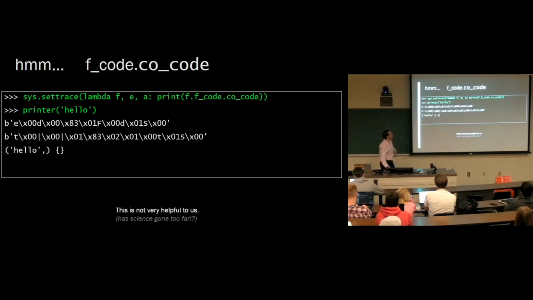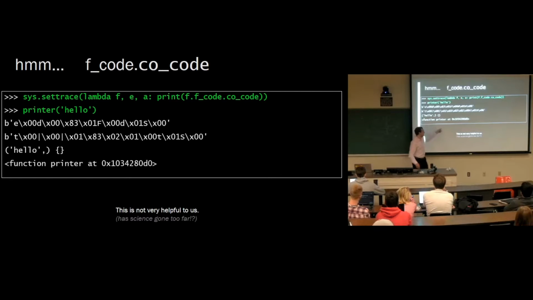That is the compiled Python program. So I've never tried it, but I can imagine you could do some pretty crazy stuff by looking at co_code and changing the compiled Python program at runtime. I've never tried it. It probably is not supported. It's probably undefined behavior, but either way, it's not very useful for our debugger. I mean, has science gone too far? I don't know.